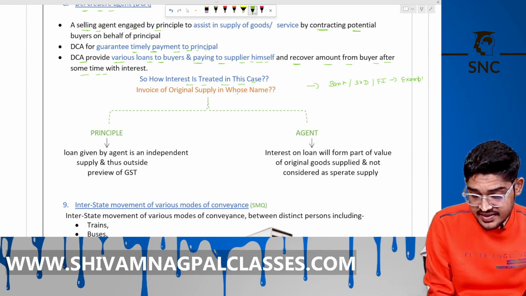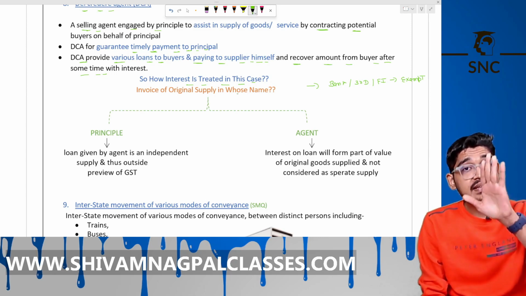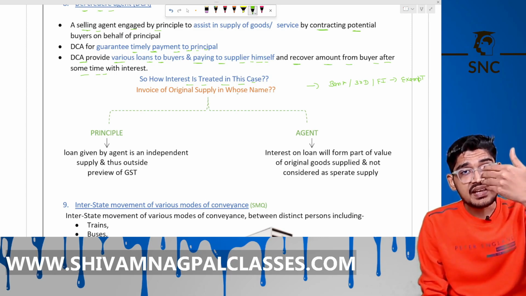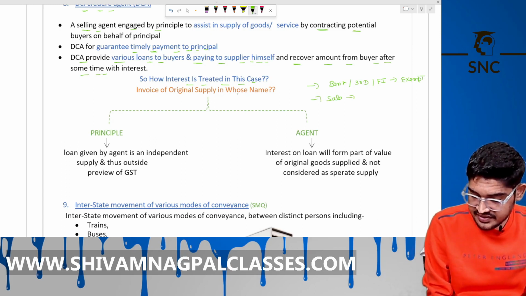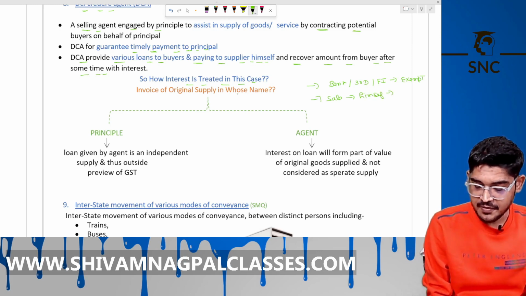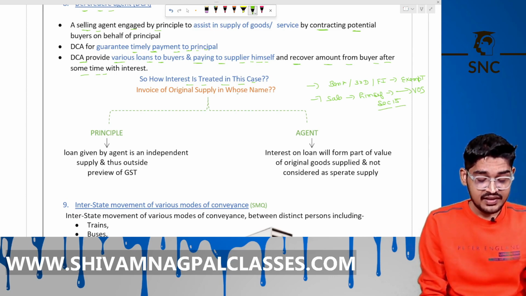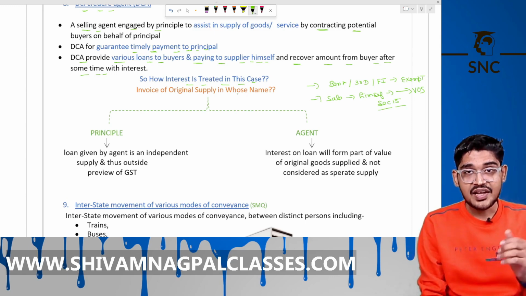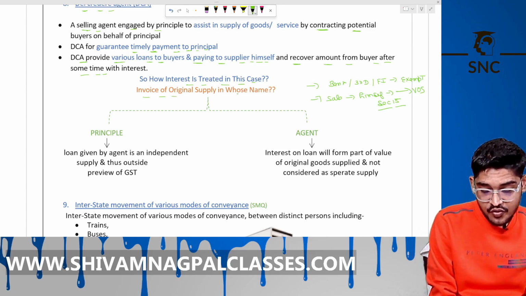But a salesman who is selling the goods, I repeat, a salesman who is selling the goods, and he himself gives the credit, a businessman who is selling the goods and himself providing the credit to the customer, then it will be part of the value of supply as per section 15. We know that. Okay. So in this case, you have to check whose name the invoice is on. Whose name is the invoice of the original supply on?